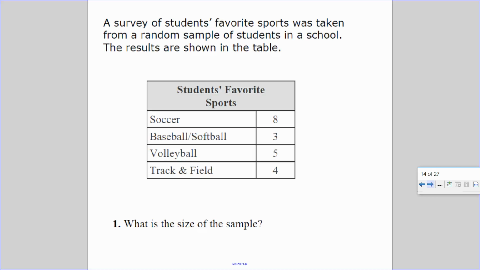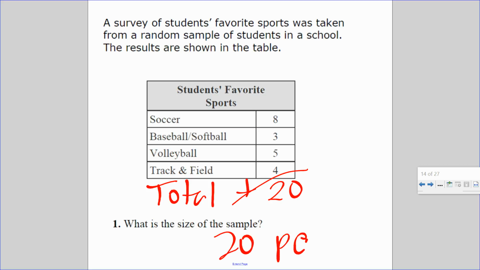So here's another survey. In this survey, they asked students, what is your favorite sport? 8 people chose soccer, 3 people chose baseball and softball, 5 people chose volleyball, and 4 people chose track and field. What is the size of the sample? That means how many total people did they ask? If you add 8 to 3, it's 11, to 5, that's 16 plus 4, 20 people. So the sample size is 20.